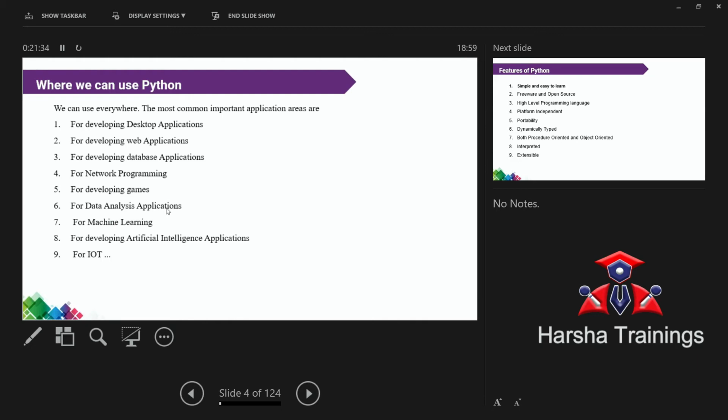Why I am specifying this is that you have to do projects in machine learning in the future. Whenever you are going to a software company, you have to do projects in machine learning. So if you don't know the concept of machine learning, how do you do the project? Instead of all these difficult examples, I am giving only one simple example.